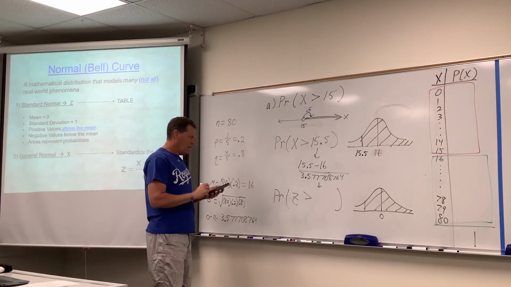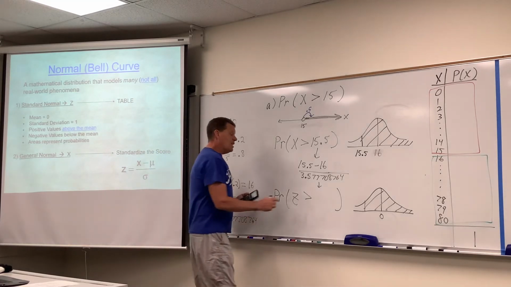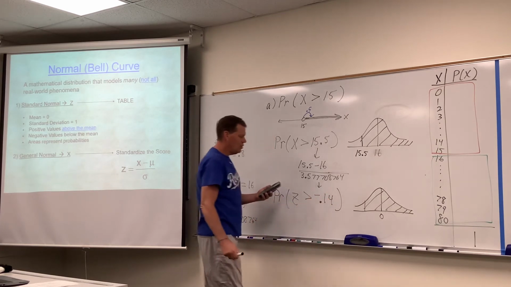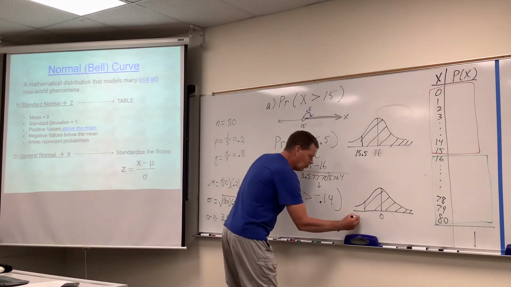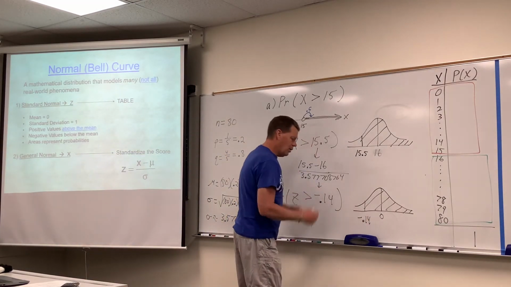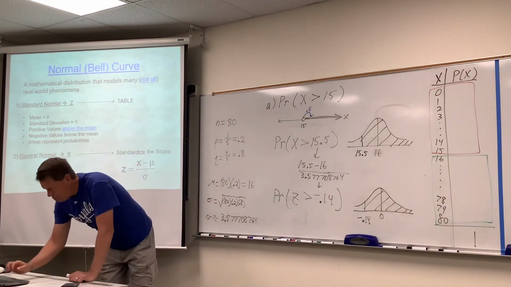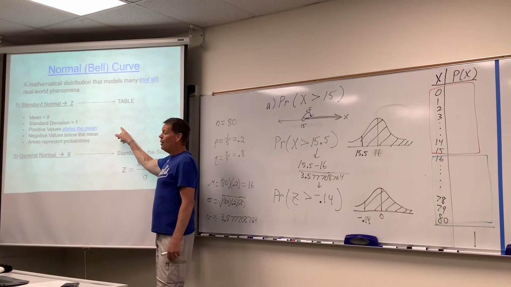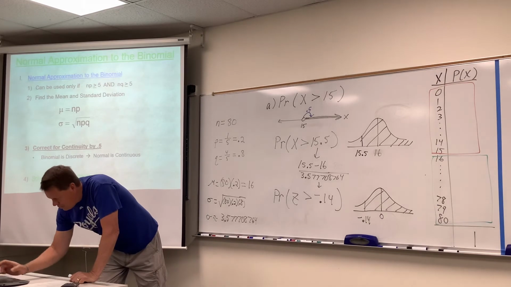And so let's see, 15.5 minus 16 would be negative 0.5 divided by that crazy standard deviation. Z-scores get rounded for the purposes of our table to 2 decimal places, negative 0.14, and that would be the Z-score here. There you go. All right. So now what? Oh, now we can go to that table, can't we? So the point again would be that once we've standardized that score like we did on assignment 17, this is now assignment 16. So we now go back and we use the table to finish out the question, don't we?